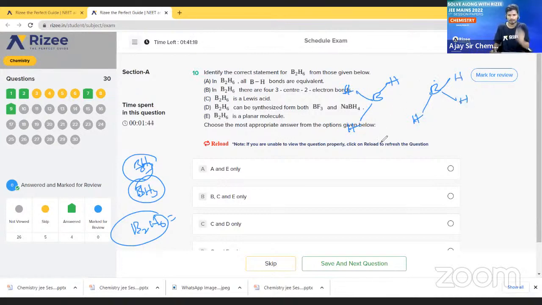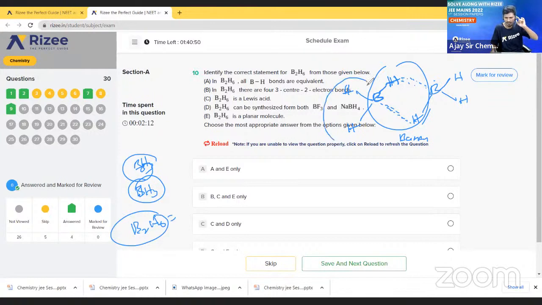Diborane. See here, these two can form partial bonds, these two can also form partial bonds and overlap. They overlap each other because boron is an electron deficient species, and boron has an empty orbital, and it will form a bond like this. So this we will call a banana bond. Okay, banana bond. Here they are asking about the BH bond. See here, this corner BH bond is there, this and this.